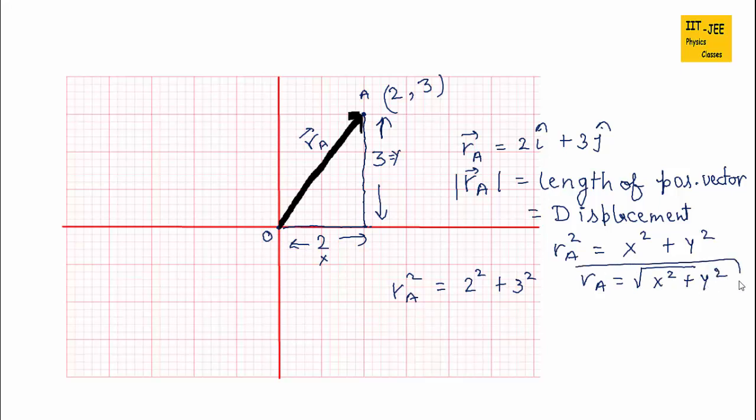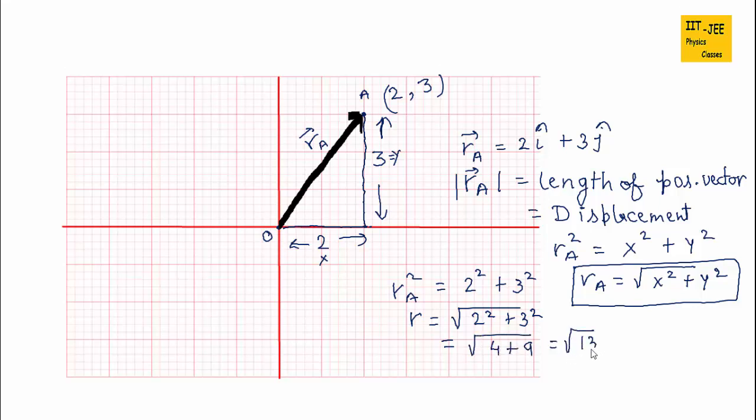You can use this formula for displacement directly, or you can also use the Pythagoras theorem like this. So R_A equals root of 2 squared plus 3 squared, which is root of 4 plus 9, root 13. So this is the length of this position vector R_A, or the displacement of this point A.